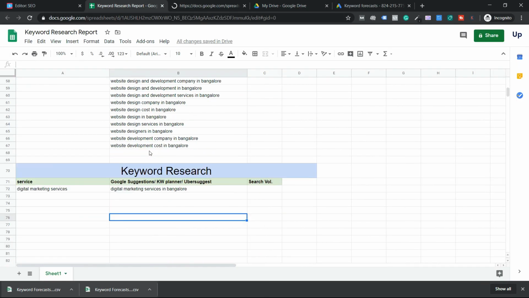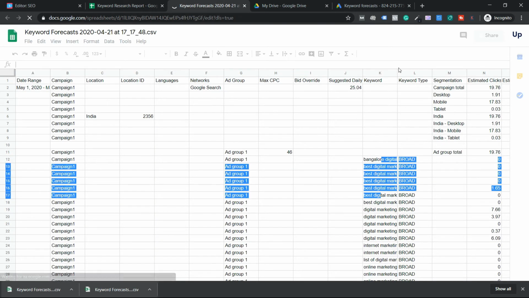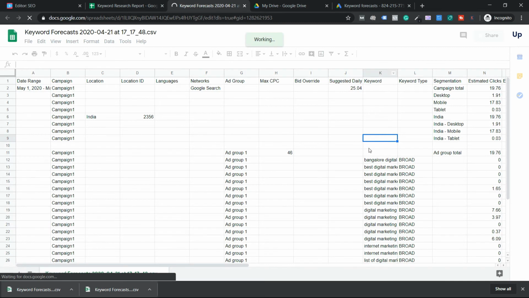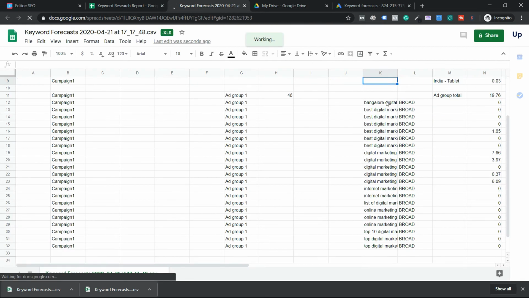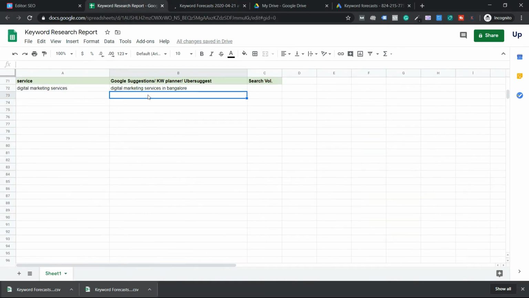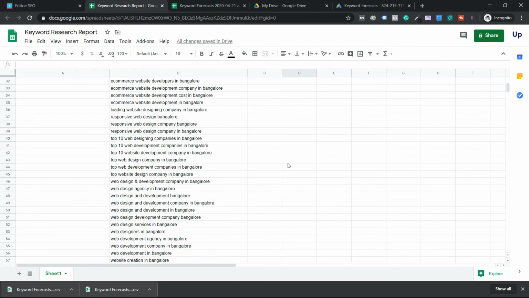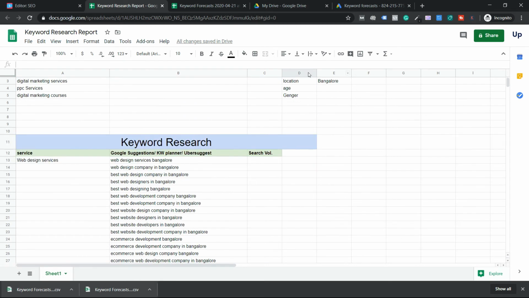This is my first service, so I'm going to add it under my second service. So I have my keywords. I'm going to select this, copy, go back, add them. There you go. These are the keywords I want to rank for my consulting company, which is in Bangalore. And demographics, I'll tell about it later, which is mainly used for PPC and social media, not that effective.